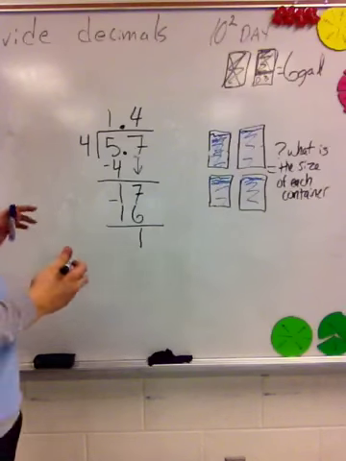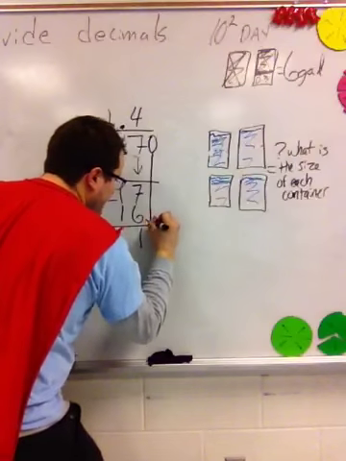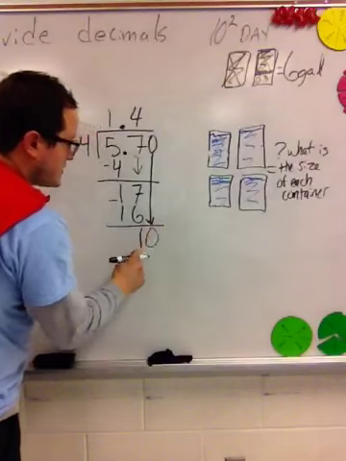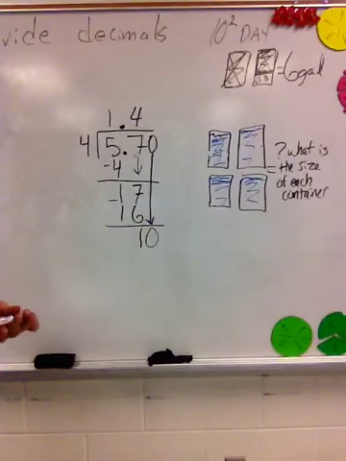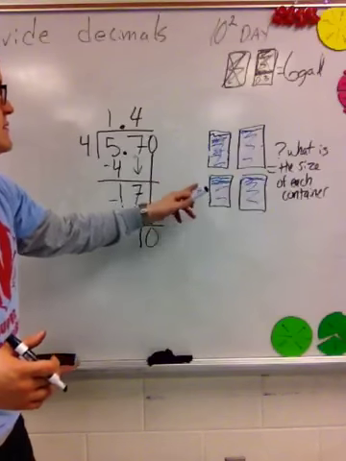And then to share that 1/10, I have to add a 0 over here, because I have to make it into 10 hundredths, because I know I can break 1/10 into 10 hundredths. And then I can use that 10 hundredths to share into these 4 containers. Okay?